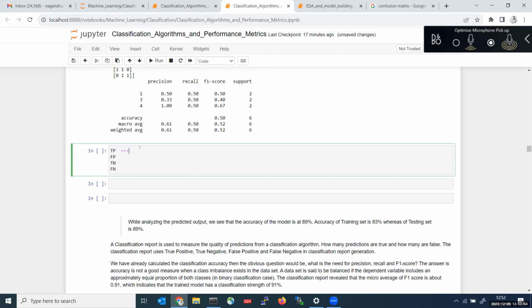True positive is, just from an example explanation, if the person has cancer and my ML model predicted cancer. Having cancer means 0. Let us suppose my class label is 0 and my model also predicted class label 0. This is a true positive. Same scenario.